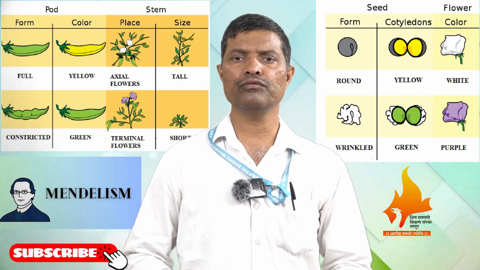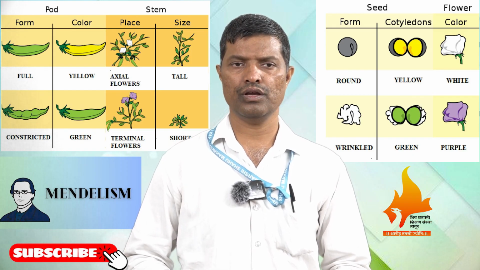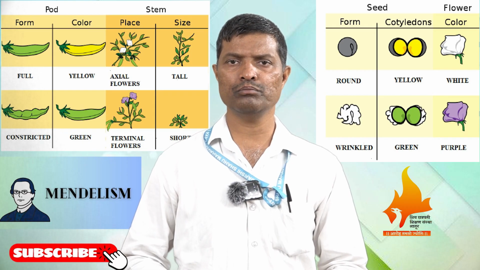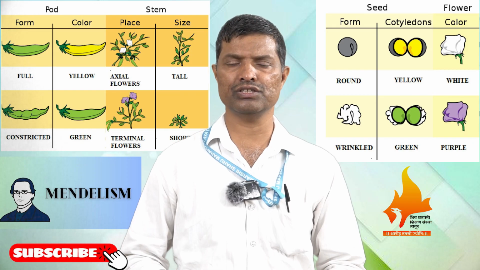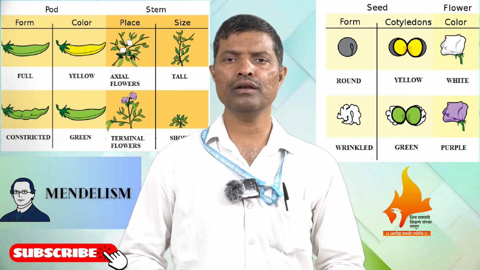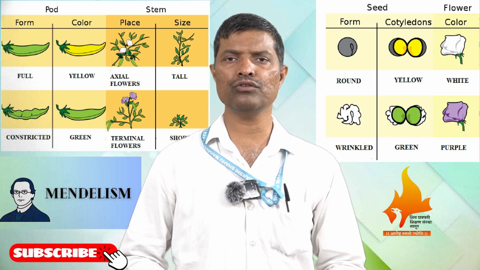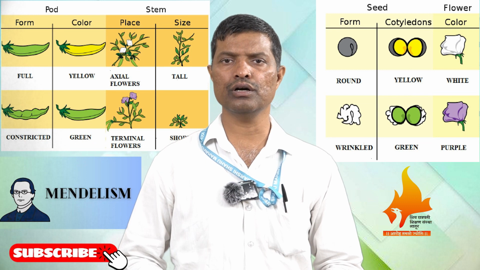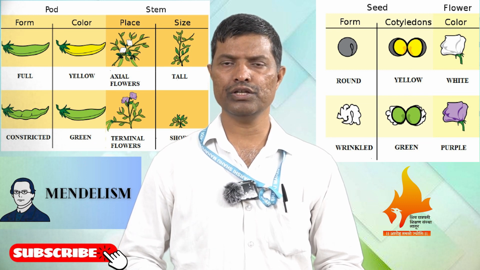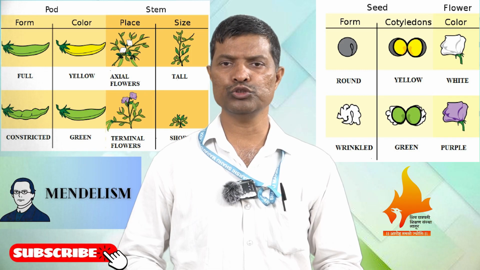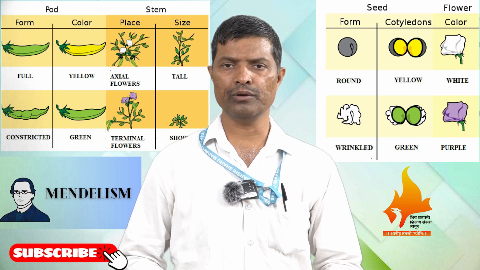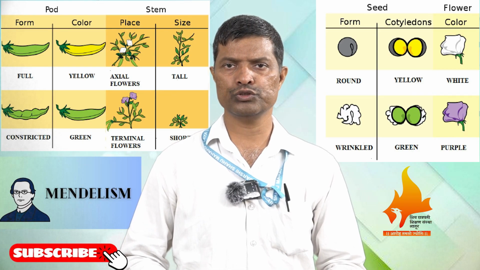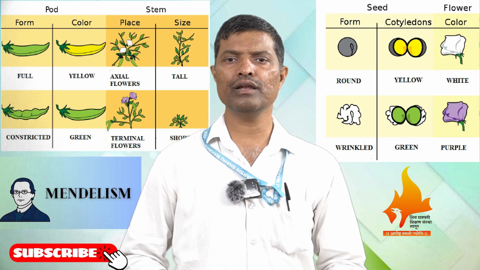Mendel did his famous pea plant experiment in the 1860s. Mendel's work on the pea plant was published in 1866. Mendel considered 7 contrasting characters of Pisum sativum. It includes plant height, flower color, position of the flower, pod shape, pod color, seed shape, and seed color. So the concept of Mendel is like that.